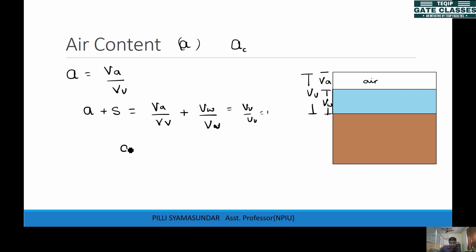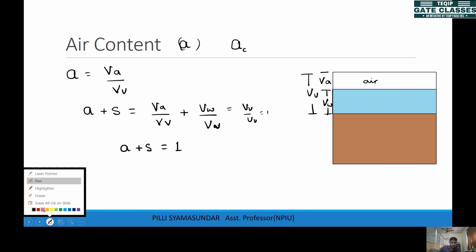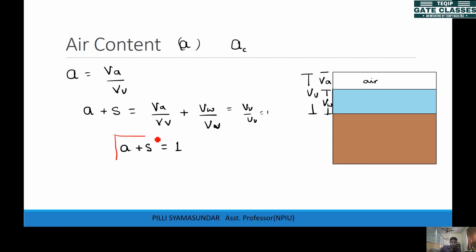So air content plus degree of saturation will always add up to 1. If it is completely saturated, you have only water in the voids, so the air content will be 0 and the degree of saturation 1. If it is completely dry, you have no water, so your air content will be 1. This is how it varies.